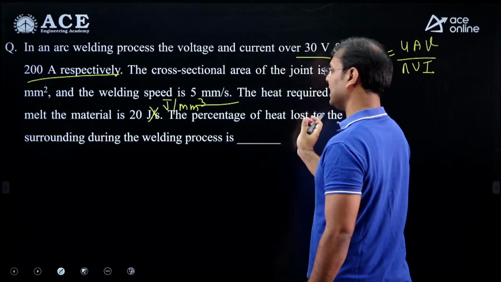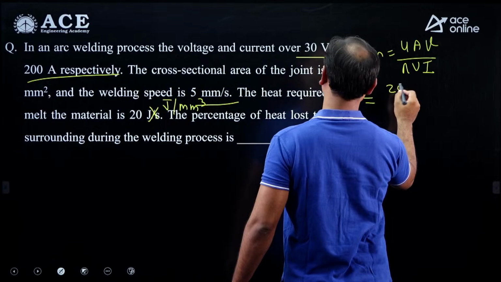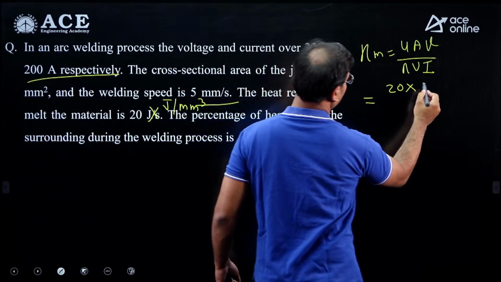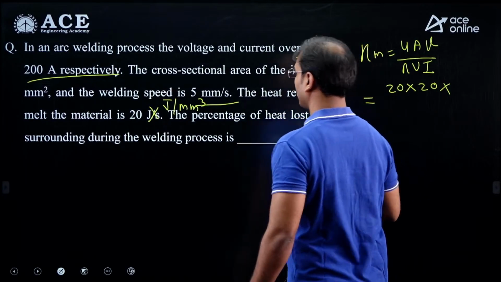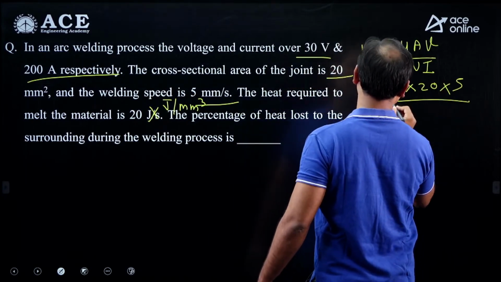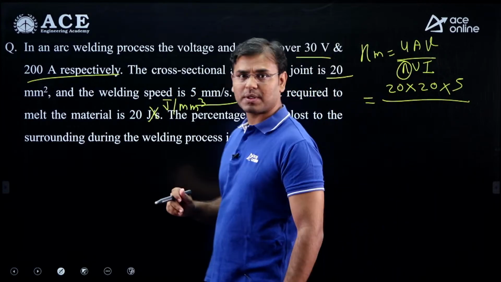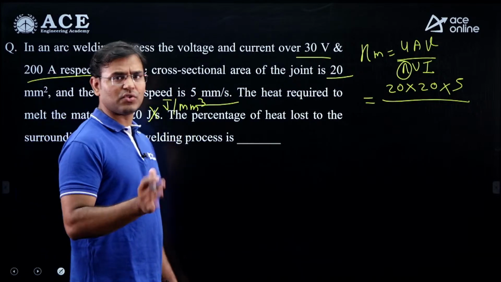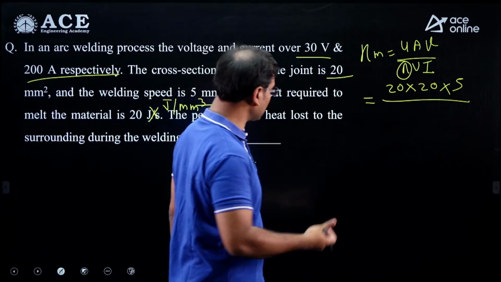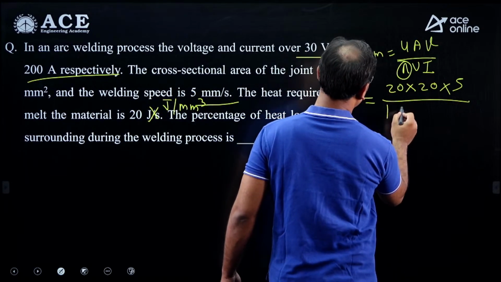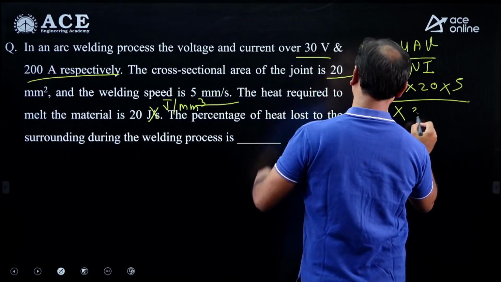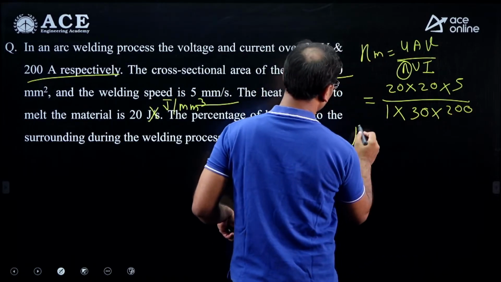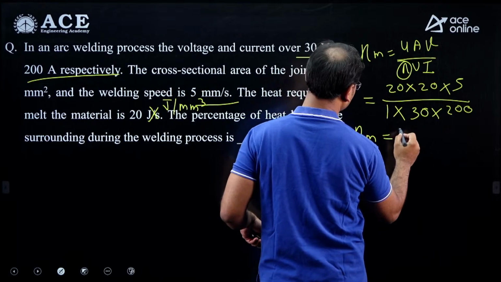Yes, we can put all the values. U is the heat required to melt the material, that is 20. Area is given here, it is 20 millimeter square, into the welding speed. Welding speed is 5 millimeter divided by eta. This eta is the heat transfer efficiency. It is not mentioned in the question, so we can take it as 100%. The same ISRO question from the last exam is repeated here. Then I am taking 100% into V into I. Voltage is 30 volt, and the current is 200 ampere. Then we got the efficiency here.